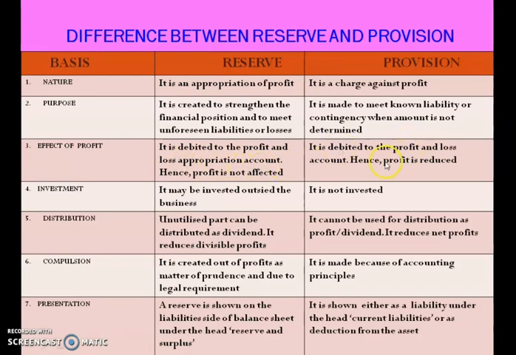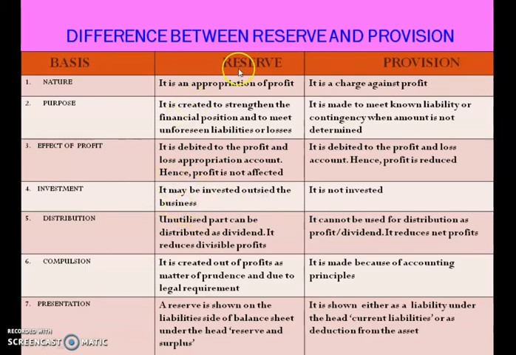Now what is the condition of provision? It is debited to profit and loss account, hence profit is reduced. Okay, that's why it is known as a charge against the profit. So when you create provision, it is reducing your profit. Now investment, this money may be invested outside the business.